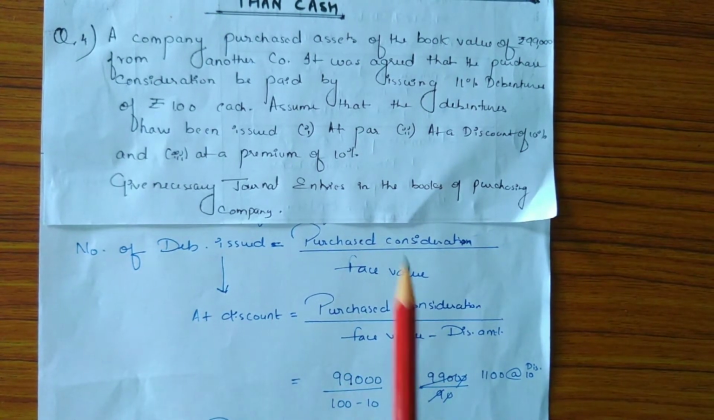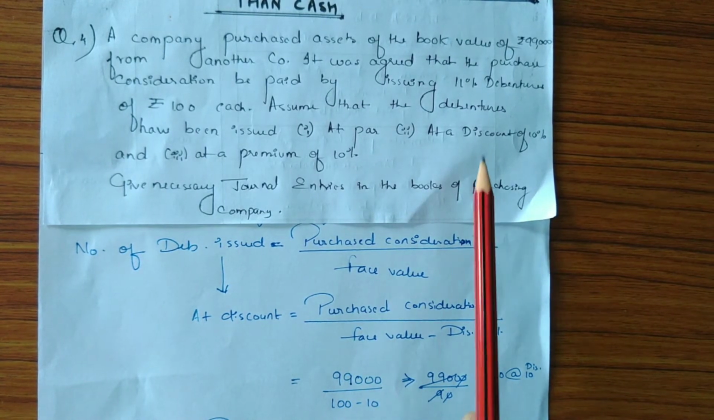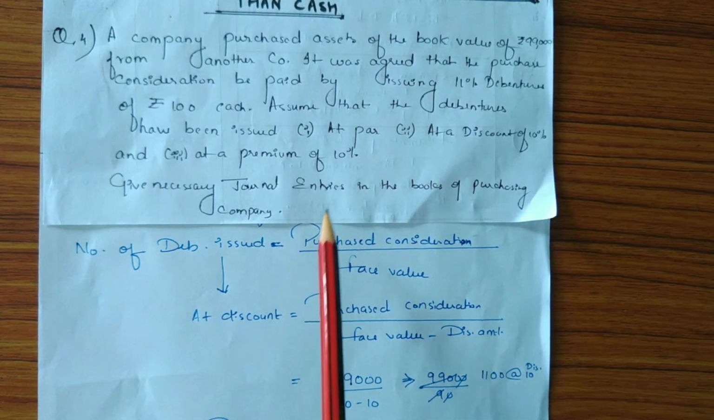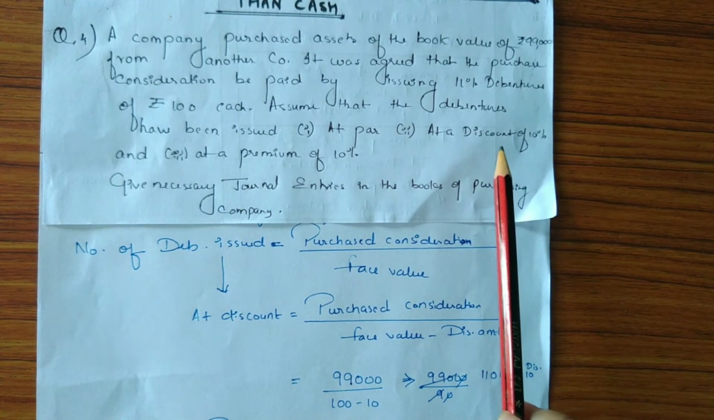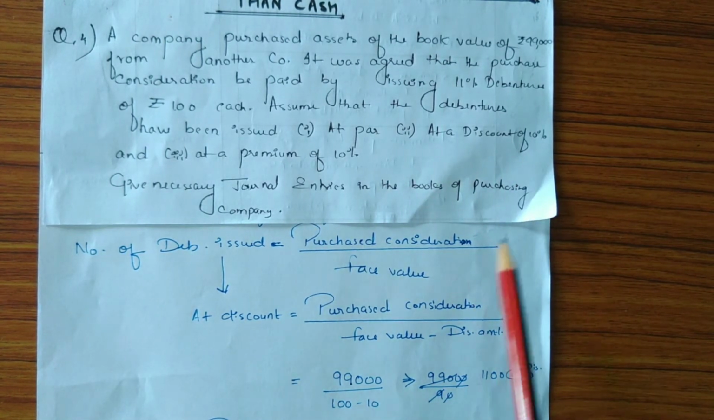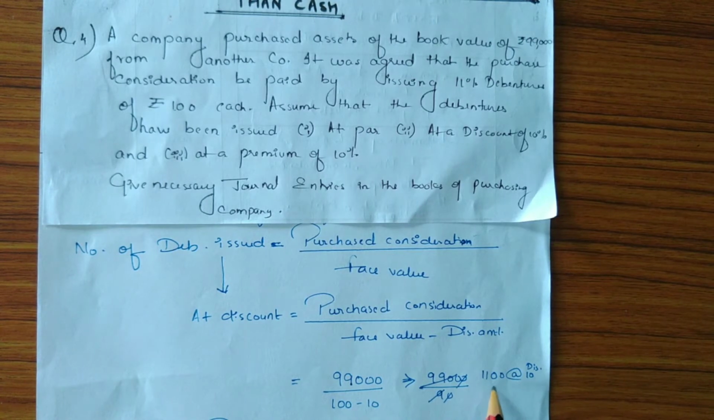So in this question, purchase consideration is rupees 99,000 and face value is 100 less discount amount. Now the discount is 10%, which means 10% of face value, that is 100 into 10% is 10. So discount amount is rupees 10. So 100 minus 10 is 90. So 99,000 divided by 90 is 1100. 1100 is the number of debentures issued and the discount amount is rupees 10. So 1100 into 10, that is 11,000. This is the amount of discount on issue of debentures.